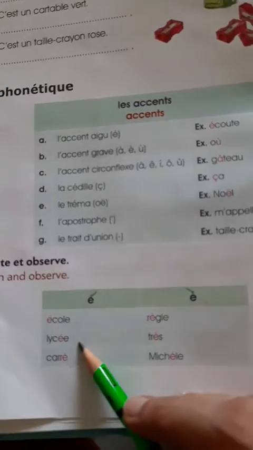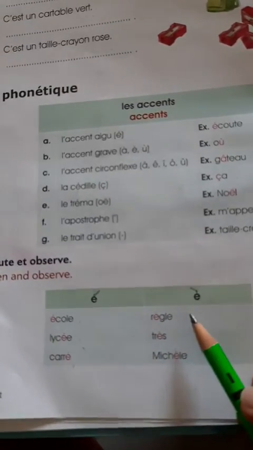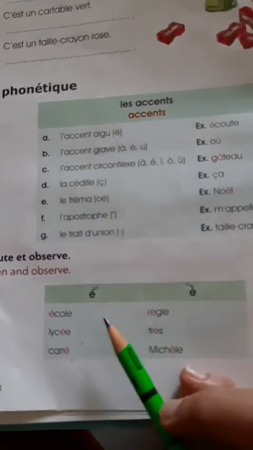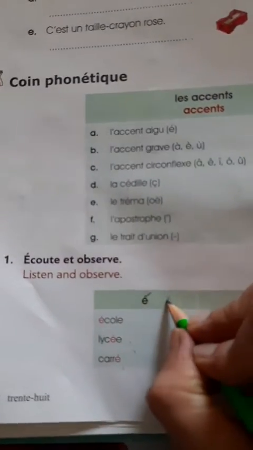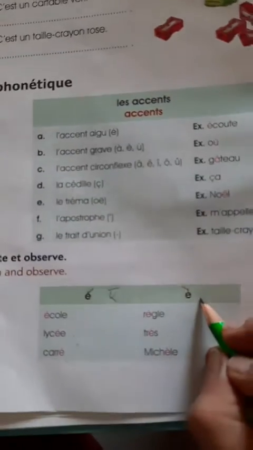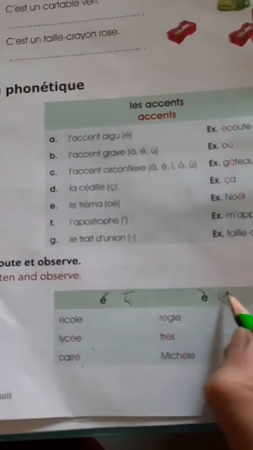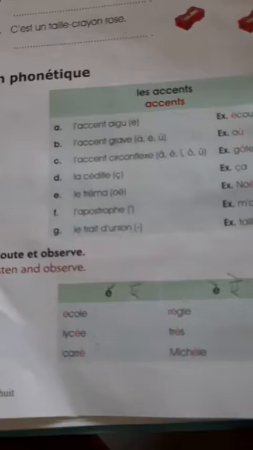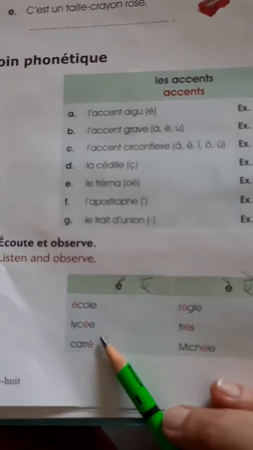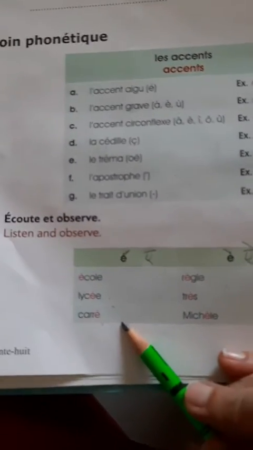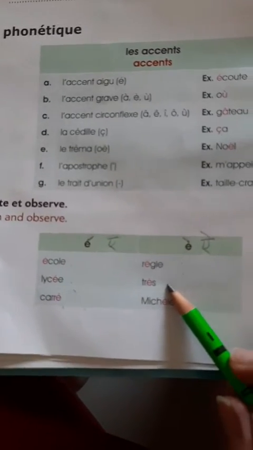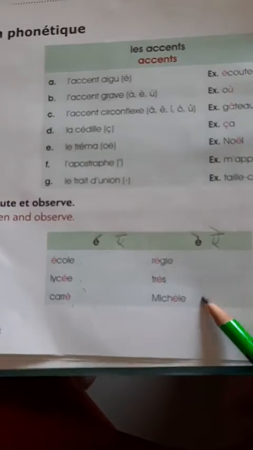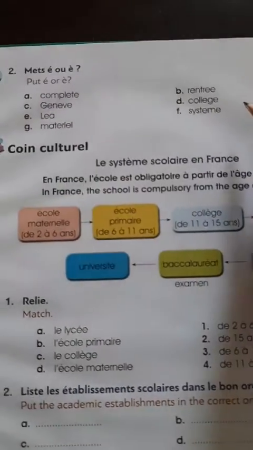This we put only on E and this we can put on A, E, U. The pronunciation of this sign is é, and the pronunciation of this sign will be è. So this is école, lycée, carré. This will be règle, trait, Michèle. Understood? Now, similarly, you have to put here.